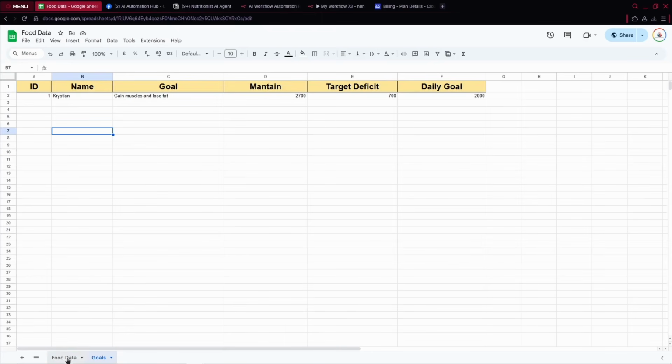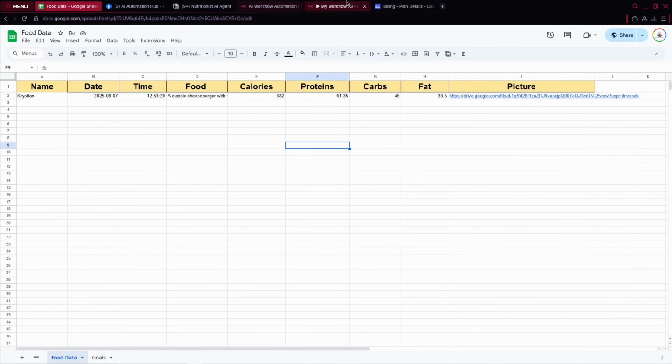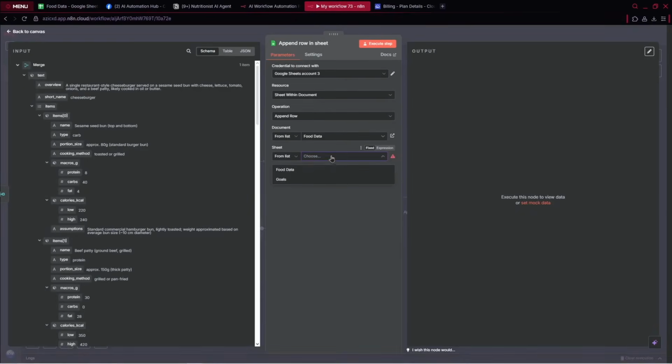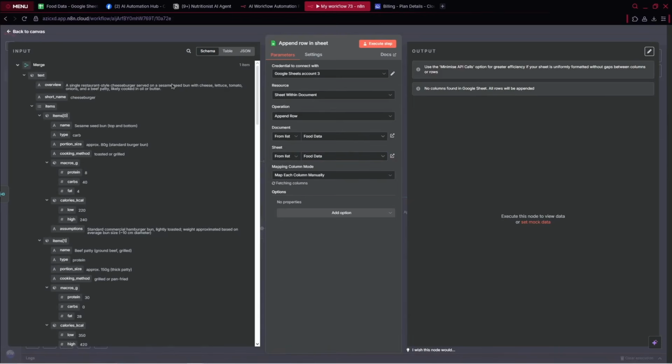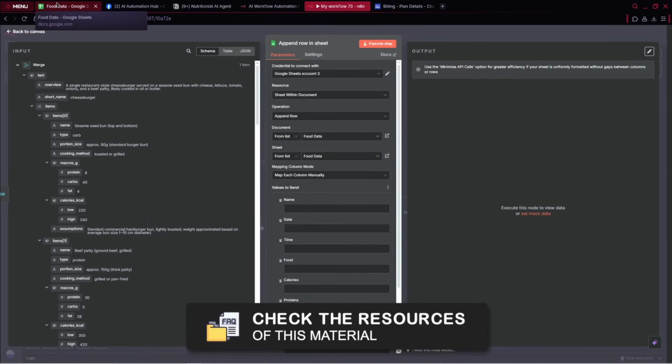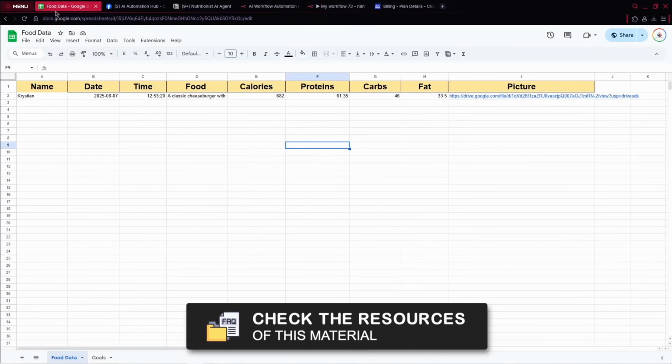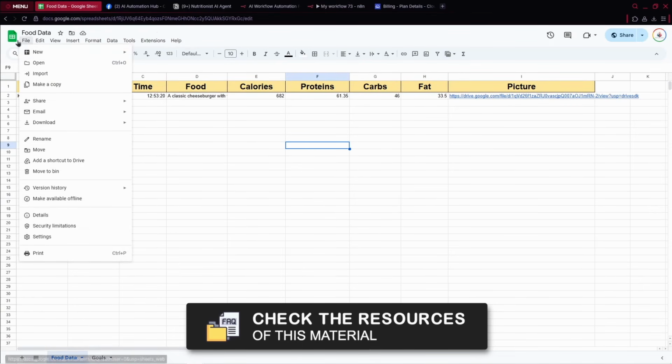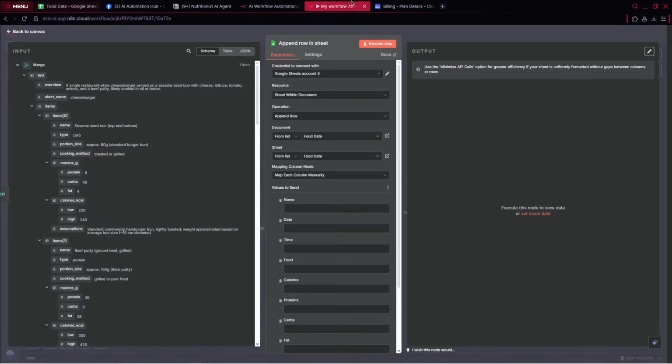Okay. Now let's move on to our workflow. And here we can choose the food data. Also, by the way, remember, you can go to the resources of this material, and you will have the link to this Google Sheets. You can click on File, make a copy, and then use it right away in your workflow. But let's save all of the information.